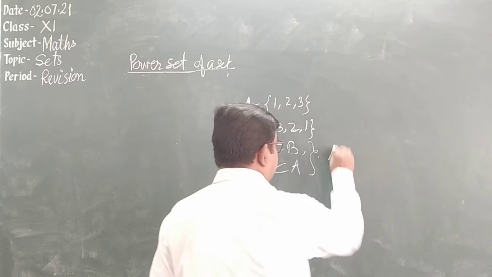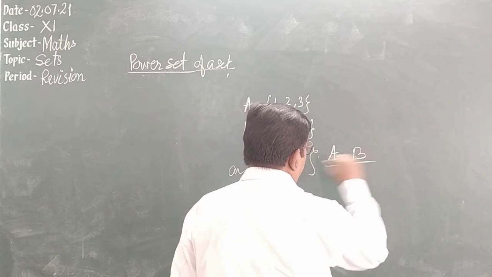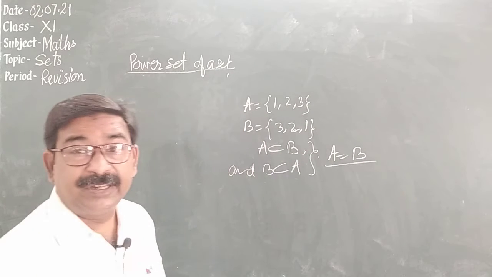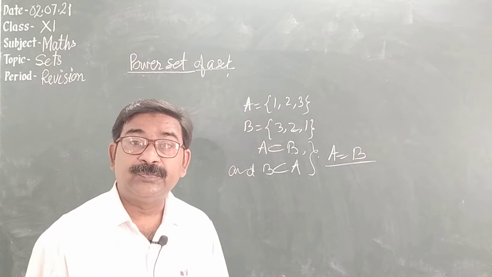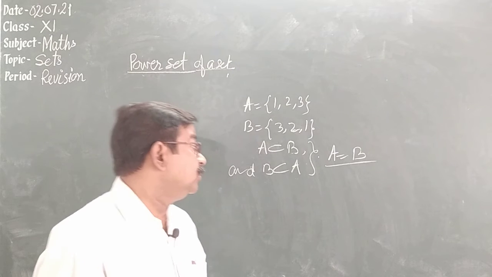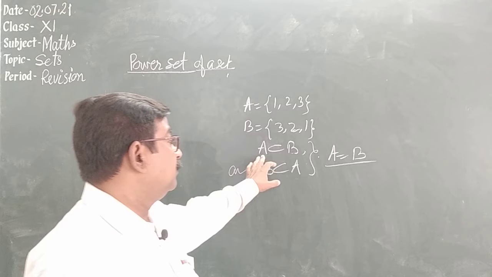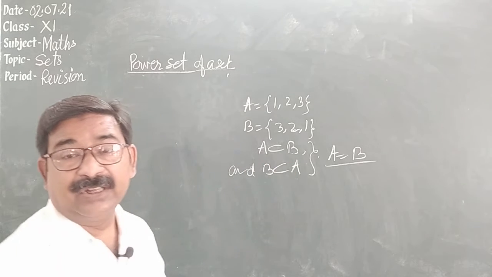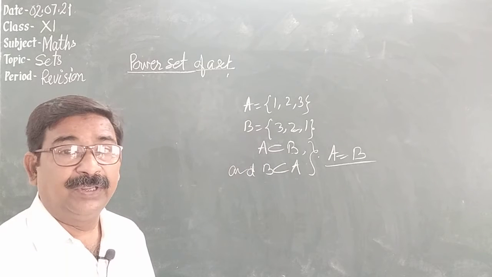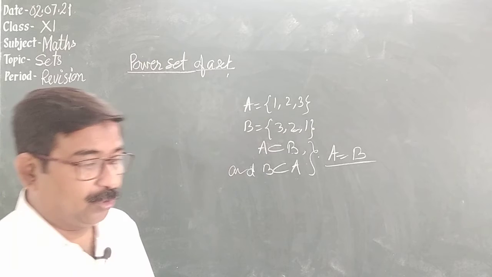Means A is equal to B. So whenever you are given two sets to prove equal, you have to show the two sets are equal only when both are subsets of each other. So you have to show it.